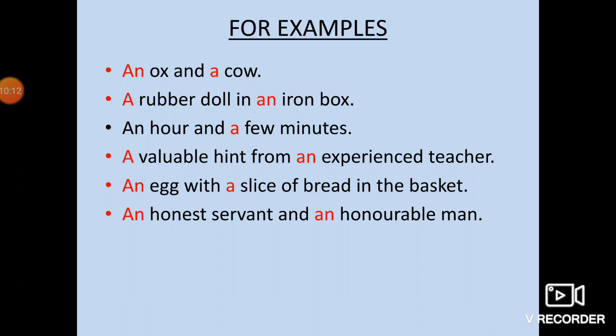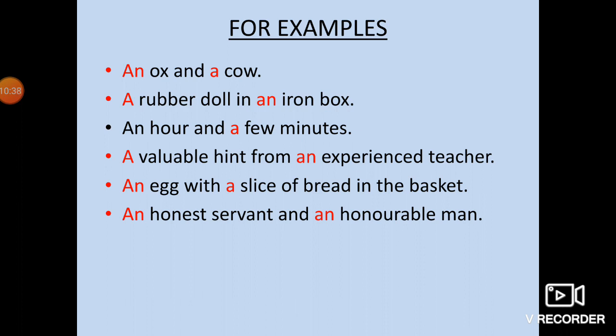One more time, let's recall that a we are using with the consonant sound, if the spelling is starting with the consonant, or if the spelling though it is starting with a vowel but giving us a sound of consonant, there we have to use a article.